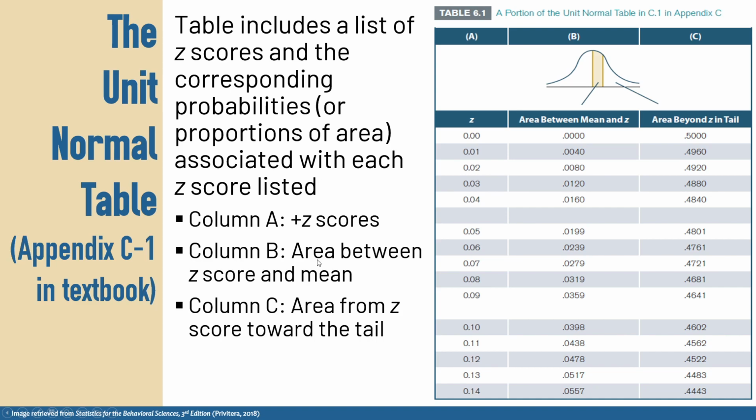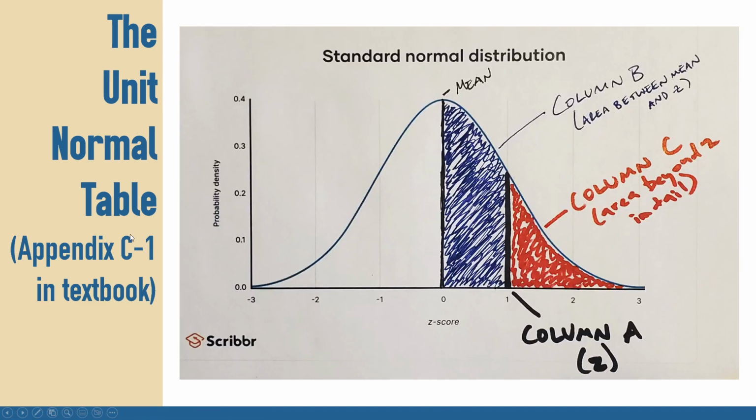To graphically depict this, because I don't think they did a good job of depicting it, I drew this out. You can see here we have our mean. Column A is the z-score. Column B is the area between the mean and the z, and column C is the area beyond z in the tail. This is just an example. I did this with a z of 1 because I wanted to draw a straight line, and I had a line to guide me.